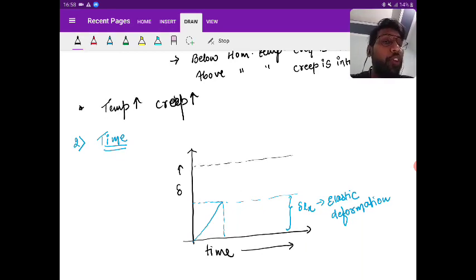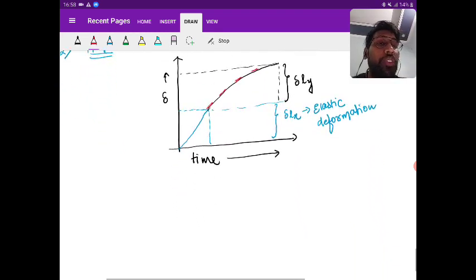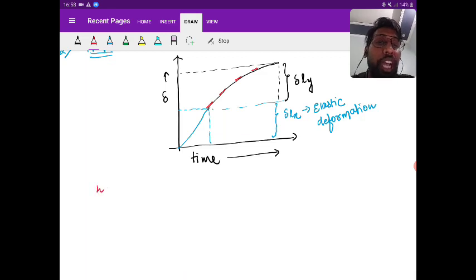Now after the elastic deformation is over, there will be plastic deformation with time. So what you are going to see is that over a period of time, with increasing time, the deformation is increasing. That means creep is increasing. But if you look at the creep rate, this creep rate is decreasing. Is it clear?